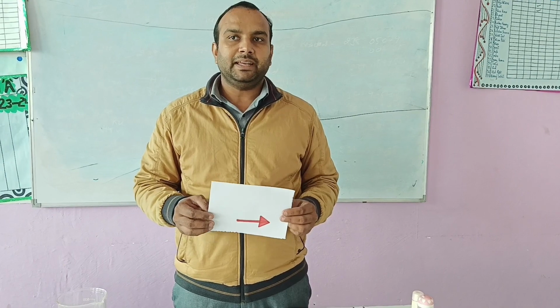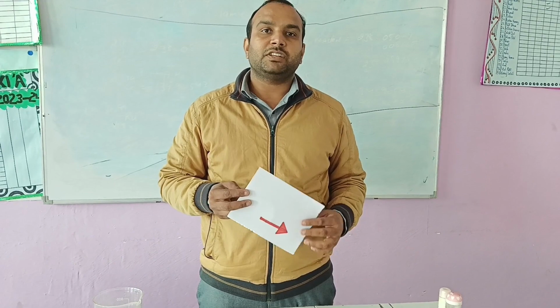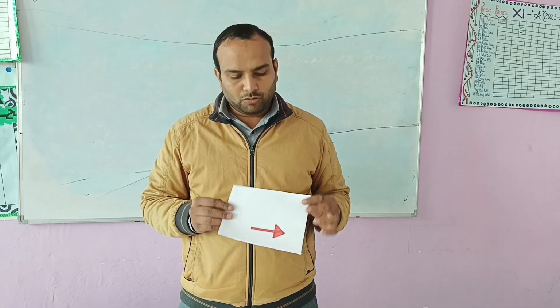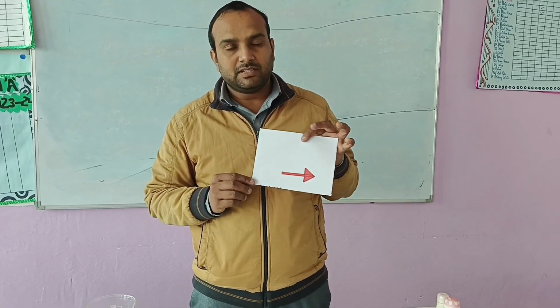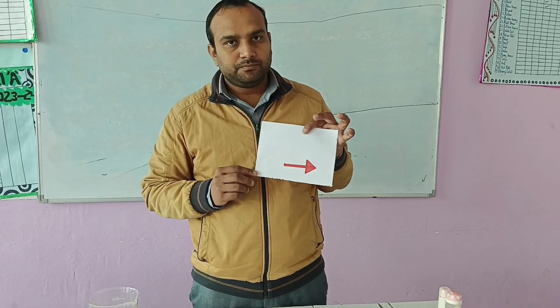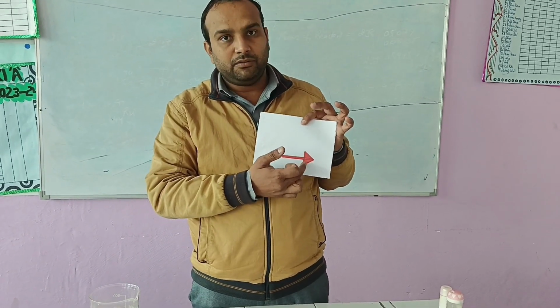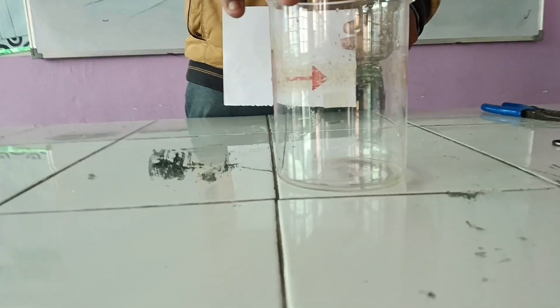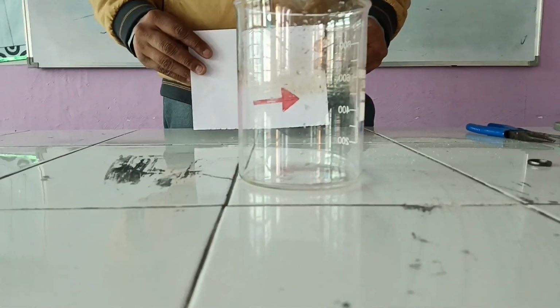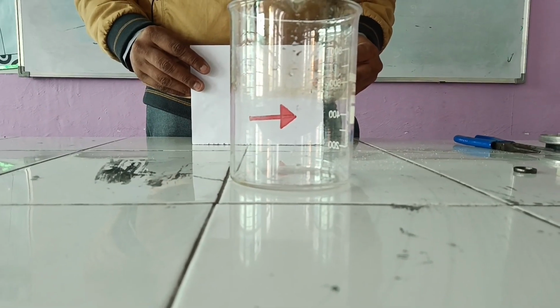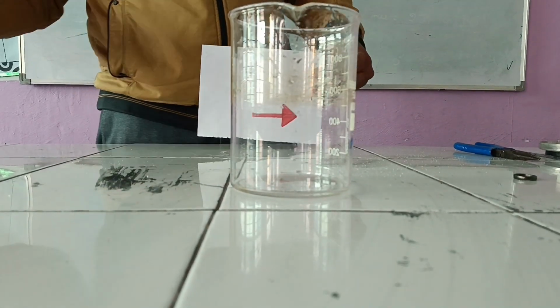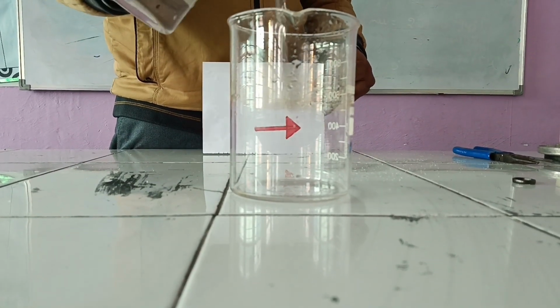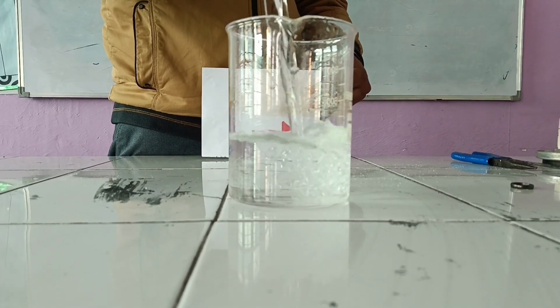So now my next activity is from optics. A very interesting activity. This will give a demonstration of refraction of light. I have a paper on which a red color arrow is drawn. You clearly notice the head of the arrow. Now I'll put it in front of a glass beaker. Now you observe the head of the arrow. What I'll do, I'll replace the medium with water. Now air is replaced by water.